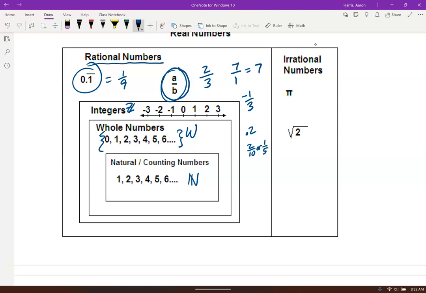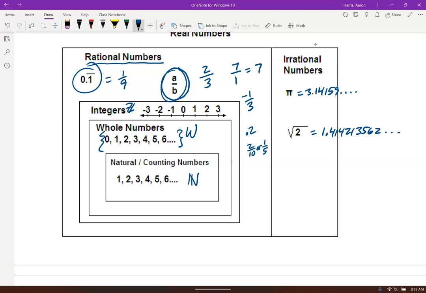Now, the irrational numbers in decimal form will not terminate or repeat. For example, pi, 3.14159, blah, blah, blah. There's no pattern to it, it just keeps going in decimal form. Square root of 2, decimal form also doesn't terminate or repeat. 1.414213562, blah, blah, blah.